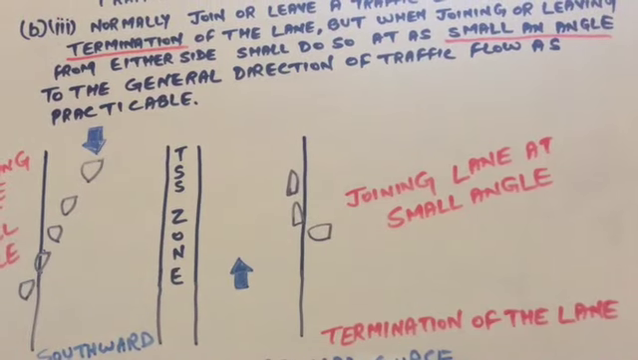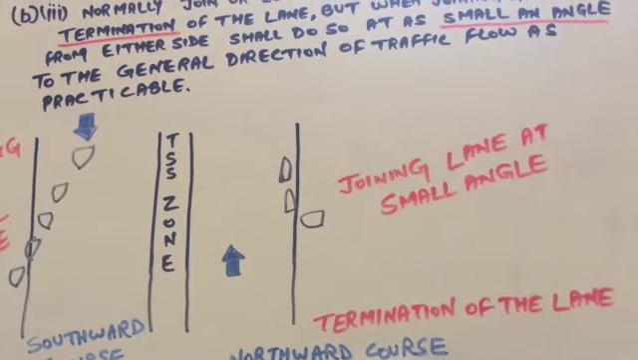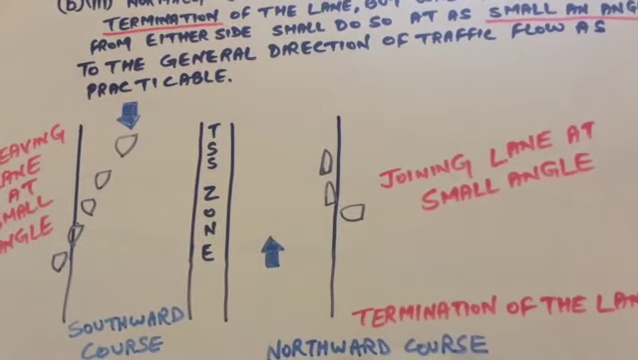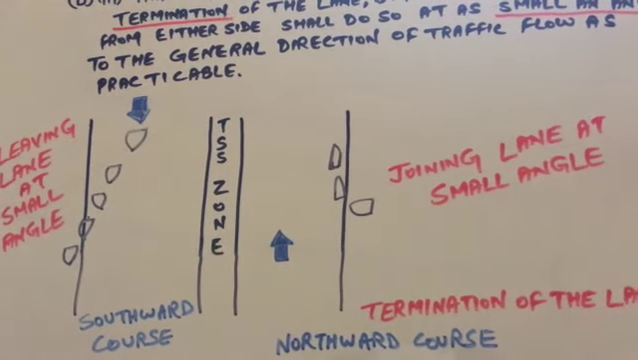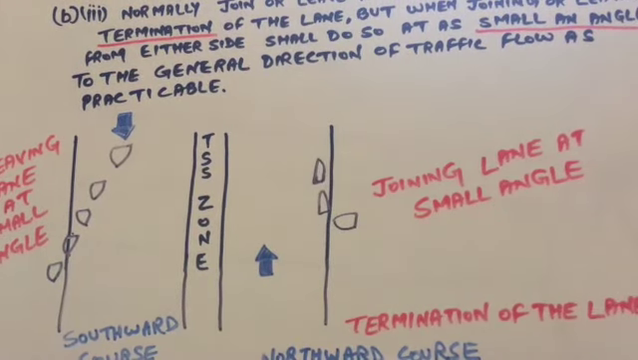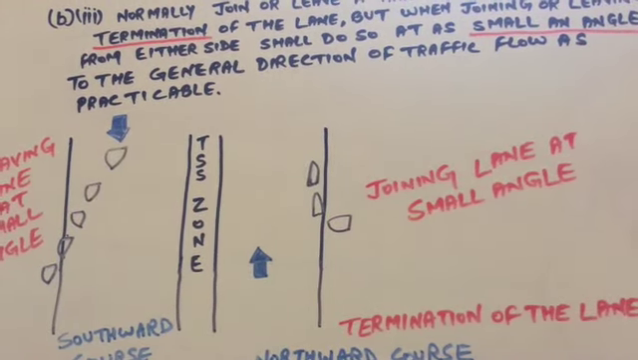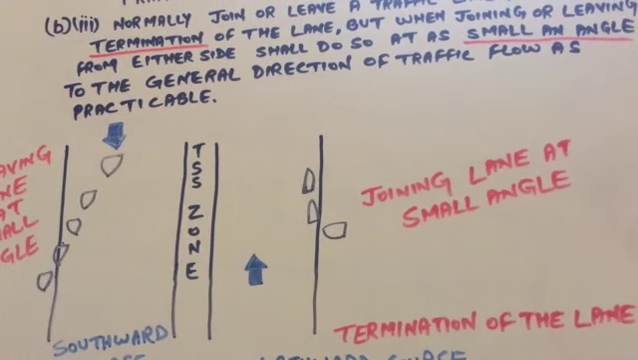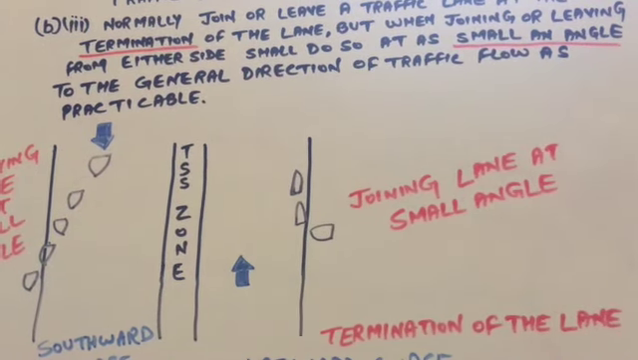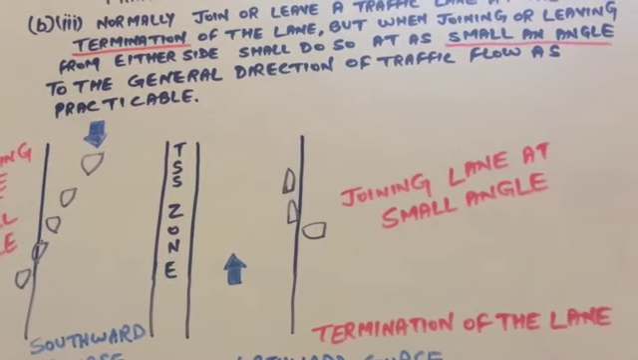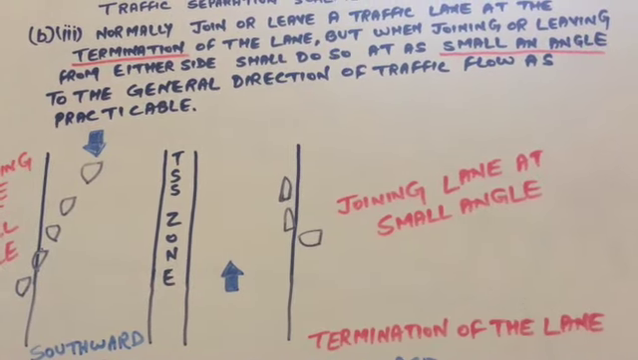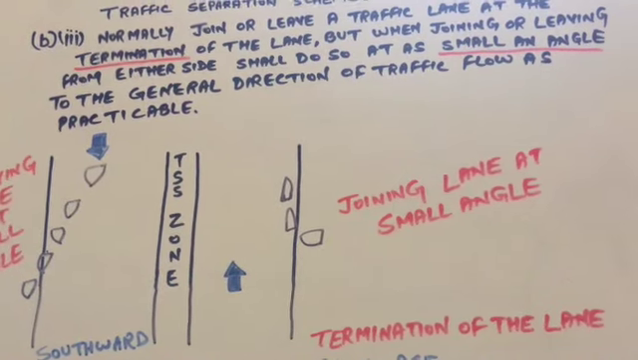When the vessel is joining the northward course, it is joining at a small angle, and when the vessel leaves from the southward course of the TSS, it is leaving at a small angle. So rule B3 is saying joining or leaving at a small angle, and it insists on the word normally: join or leave, if practicable, at the termination of the lane. So it will not cause any confusion for other vessels which are following the TSS.